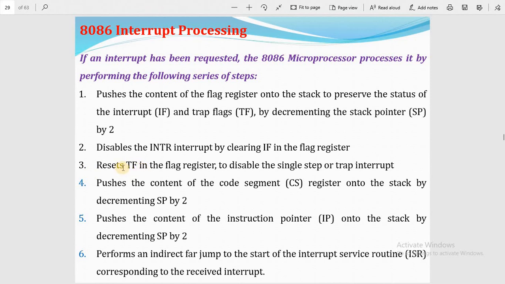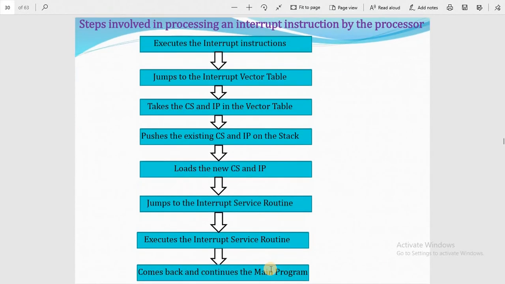It resets the trap flag in the flag register to disable the single step or trap interrupt. It pushes the content of the code segment register onto the stack by decrementing the stack pointer by 2. It pushes the content of the instruction pointer onto the stack by decrementing by 2. Then it performs an indirect forward jump to the start of the interrupt service routine corresponding to the received interrupt. These are the steps involved in processing an interrupt instruction by the processor.